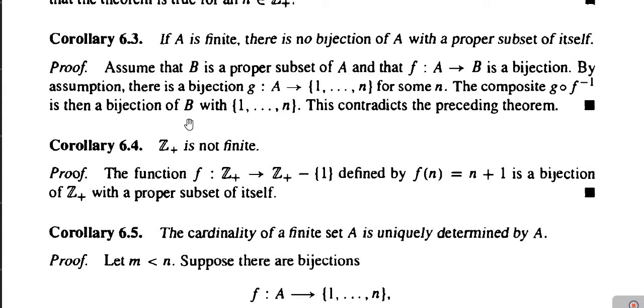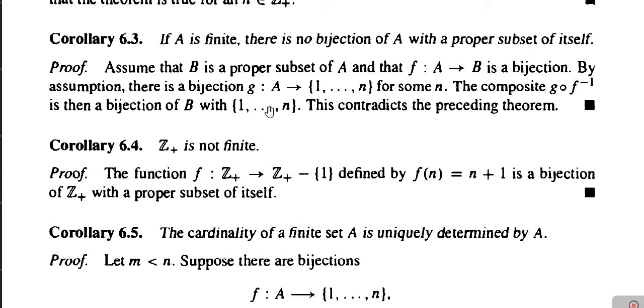This contradiction is due to the supposition that B, which is a proper subset of A, has a bijection with A. So our supposition must be wrong, and by this contradiction we conclude that there cannot exist a bijection between a finite set and its proper subset.